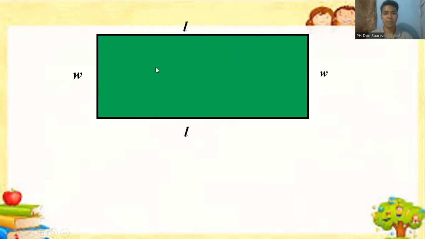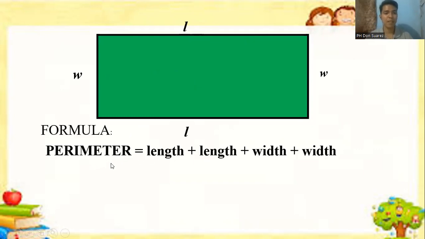And out of this, we can have the formula. Our formula is perimeter equals length plus width plus width, or length plus length plus width plus width equals perimeter. Or we can have it like this: P is equal to 2 times the quantity of L plus W, where L is our length and W is our width.